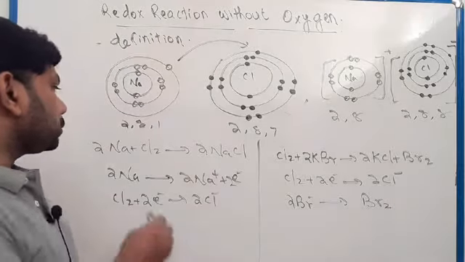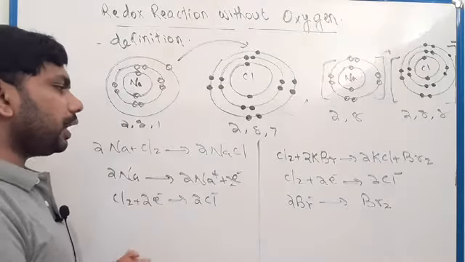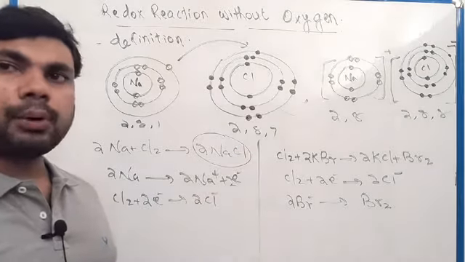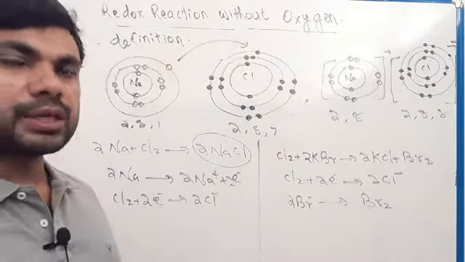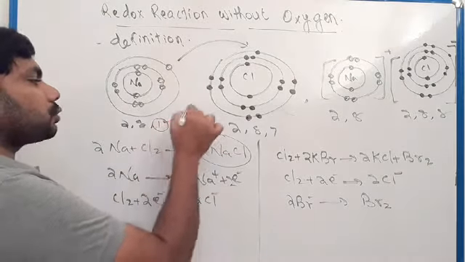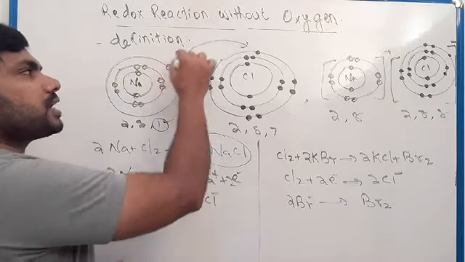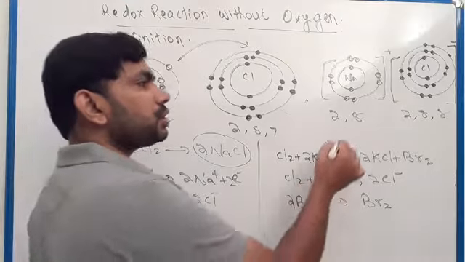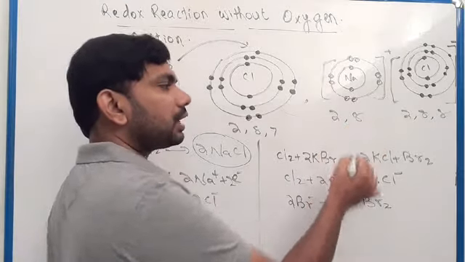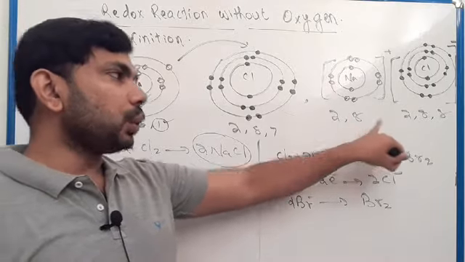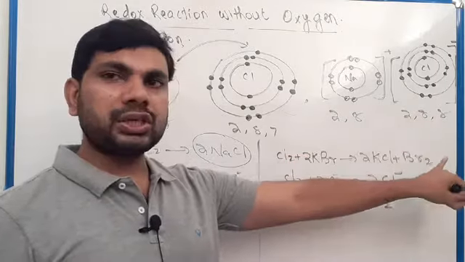Here 2Na plus Cl2 giving 2NaCl. We know this is an ionic compound: sodium, a metal, and chlorine, a non-metal. During this chemical reaction, sodium has 1 electron in the outer shell. Sodium transfers 1 electron to chlorine. After that sodium changes to electronic structure 2,8 and chlorine 2,8,8.